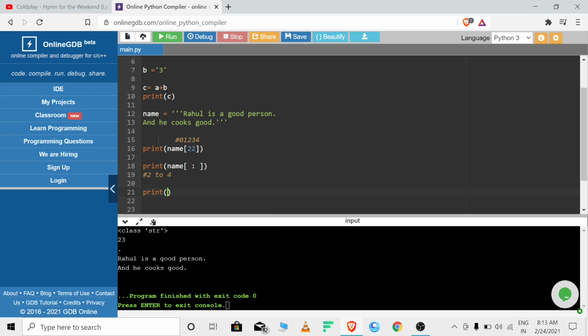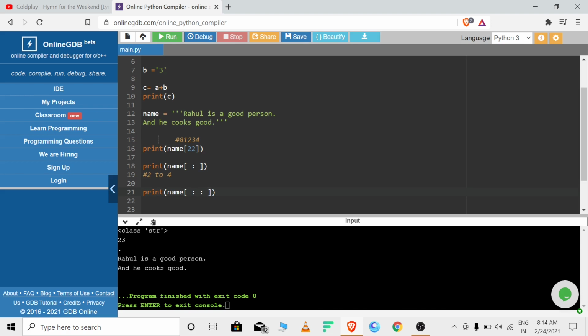Print name, because name is my variable. And this bracket. So what we are going to do is space thing, space thing. So this is the syntax. Means इधर कोई वैल्यू आएगी, here इधर कोई वैल्यू आएगी. ठीक से देखो यार. And इधर से कोई वैल्यू आएगी. And 3 वैल्यूज हमें पुट करनी पड़ेगी. ओके, पहली वैल्यू, the first one.